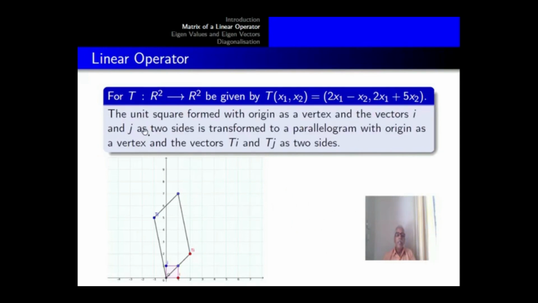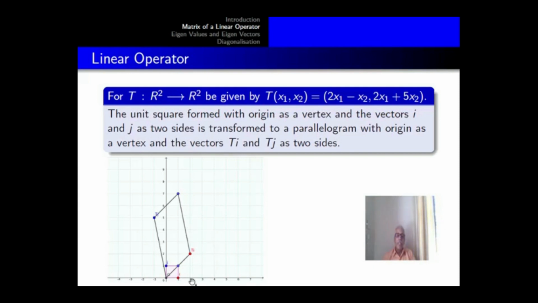Let us look at it in a different way. The same operator is considered. The unit square is formed. Origin is a vertex. The basis vectors i and j are two vertices. So we complete the square. So the unit square is formed with origin as a vertex and the vectors i and j as two sides.